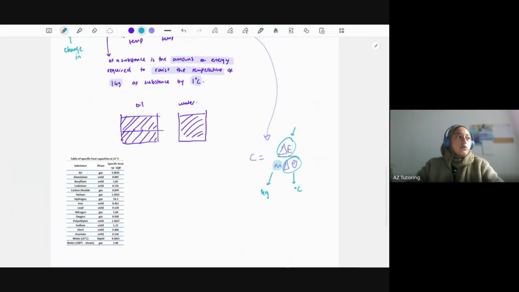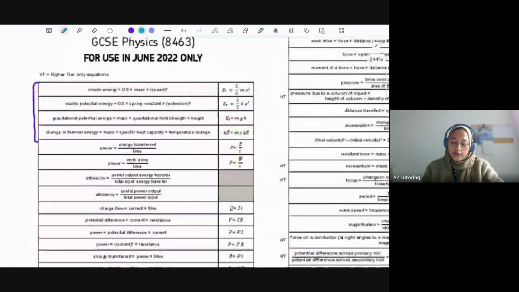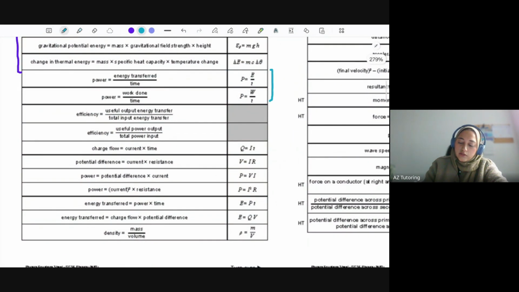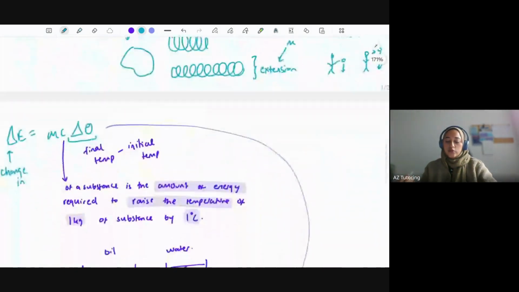Okay, so let's go back to the top here and look at the equations. You've got two other equations. I'd highly recommend getting this sheet printed out. You could just Google it for your exam board. Have a look at what it looked like the year before, and most likely that's what you'll get this year. But as you can see, for power, which is measured in watts, we've got two equations: energy transferred over time and work done over time. Now, both energy transferred and work done